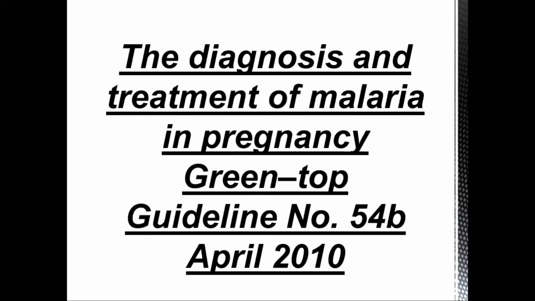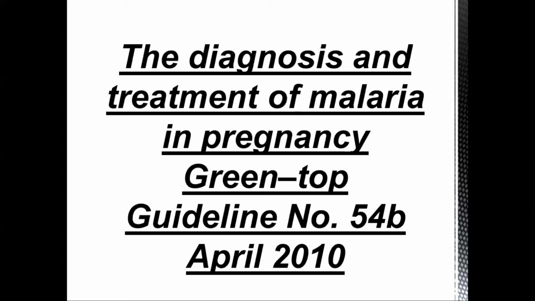First of all, in terms of mortality, malaria causes mortality of 0.5 to 1%. If it's an uncomplicated Plasmodium falciparum malaria, the incidence of mortality is 0.1%.